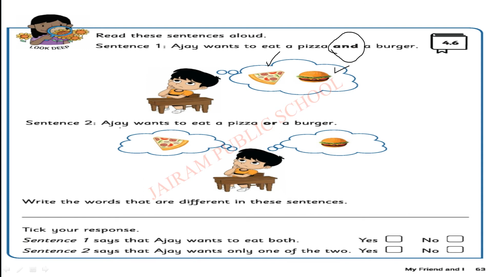Okay, look at the second sentence. Ajay wants to eat a pizza or burger. Now he is getting a choice. He doesn't want to eat both. He wants to eat either pizza or burger. Any one. So here comes the choice.